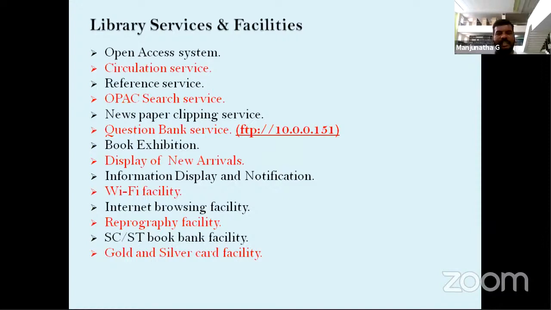Wi-Fi facility is available in our library. Internet browsing facility: more than 22 library computers are there in our library, so you can browse the internet and collect information from the internet browsing facility.